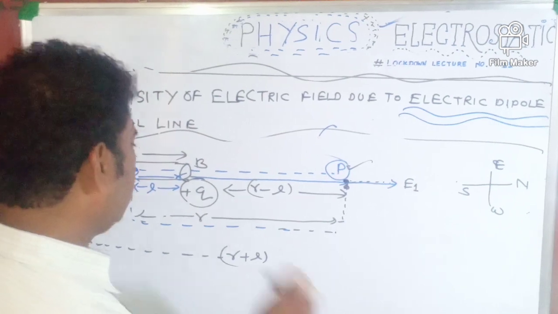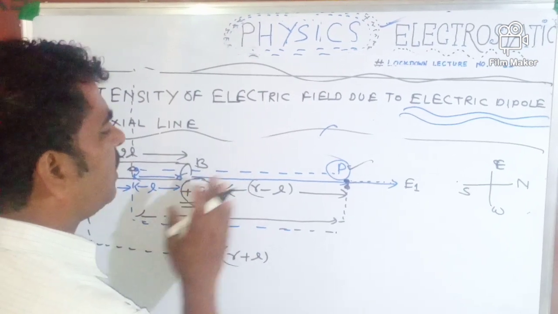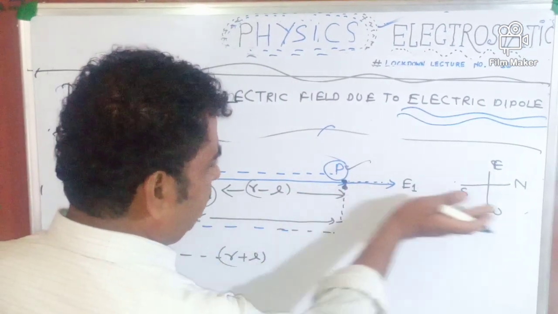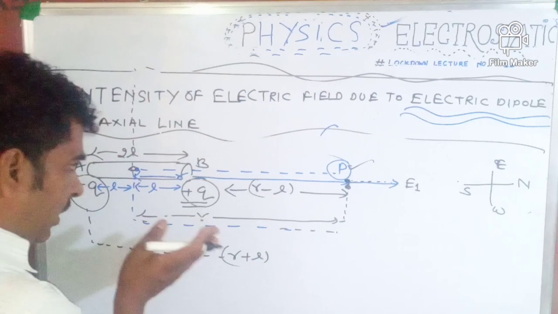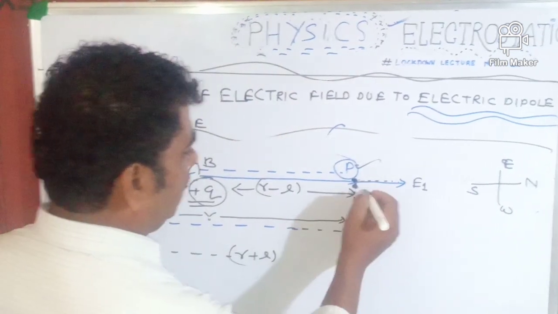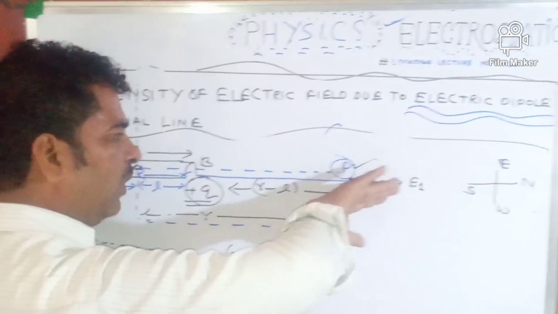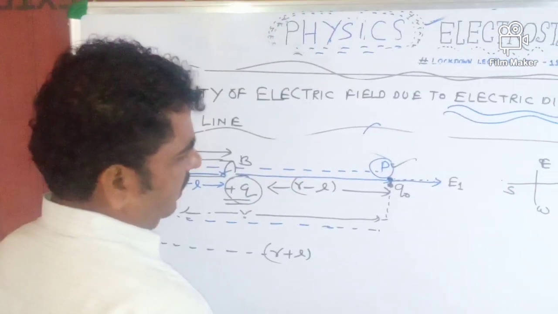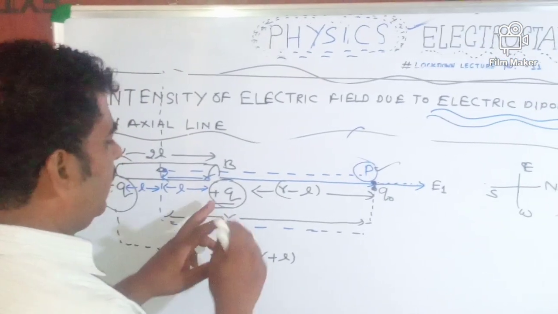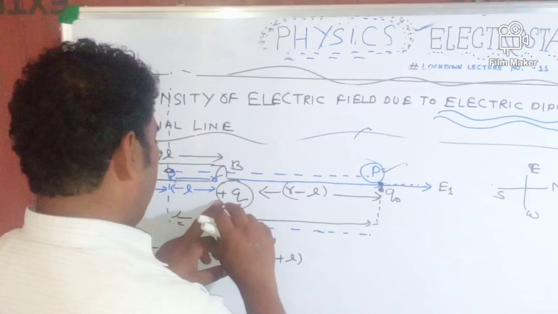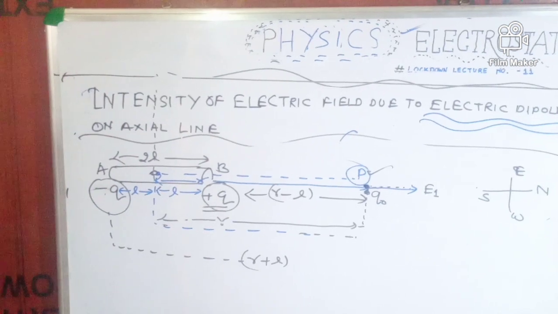Yes, my dear students, the intensity created by the plus Q charge at point P will be in the north direction. How can we recognize the direction of intensity? If I put a test charge at this place, the test charge will move towards the north side. It will experience a force toward the north side. Thus, we can say the direction of intensity from the plus Q charge at point P will be on the north side.